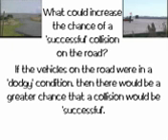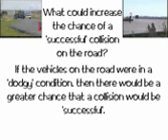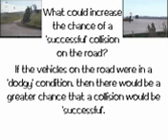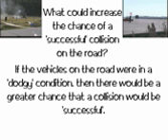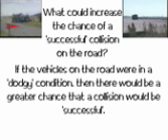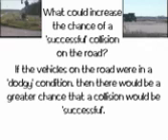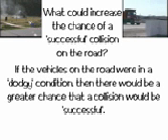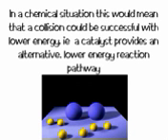Another thing could be if the road or the vehicles were in some sort of dodgy condition, then there'd be a greater chance that the collision would be successful. In other words, they probably wouldn't have to be travelling as fast if their seatbelts weren't effective, or if they're a rusted vehicle or something along those lines. In a chemical situation, we can look at a thing called a catalyst, which will provide an alternative lower energy reaction pathway. This little animation shows nitrogen and hydrogen on an iron oxide catalyst. It enables the formation of ammonia at a lower energy than would happen without the catalyst being present.